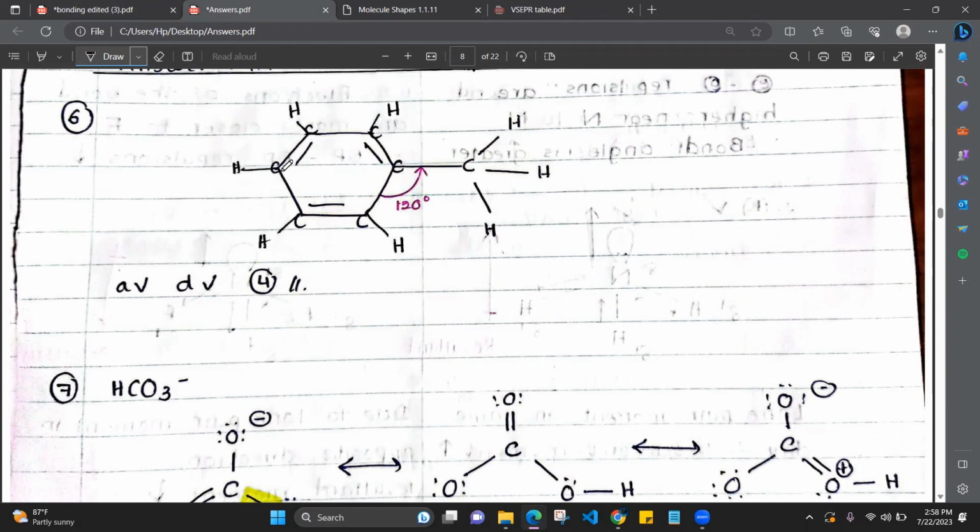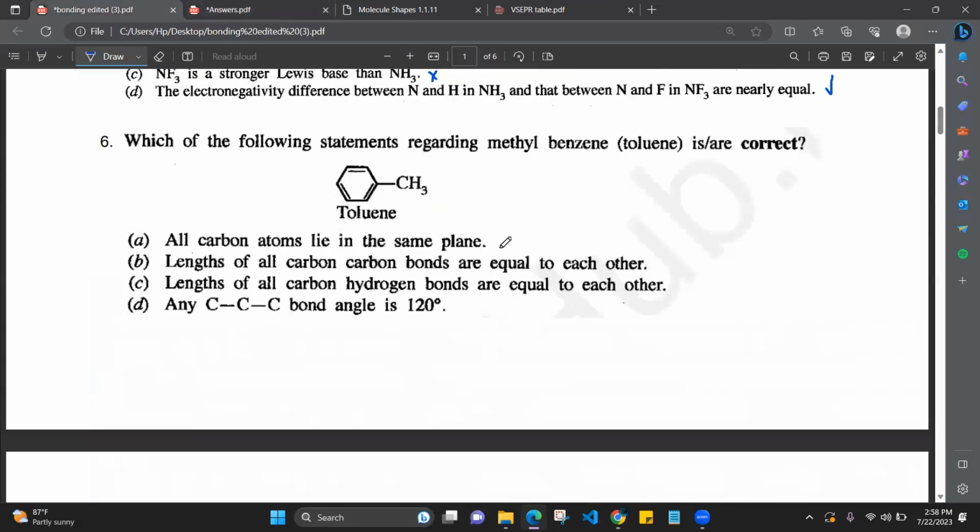Each of the carbons in the ring is sp2. I hope you all know how to get that. And here it is sp3. Sp3 means tetrahedral, so these hydrogen atoms are not in the same plane, but all the carbon atoms are in the same plane. These two carbons are also in the same plane. So all the carbon atoms lie in the same plane.